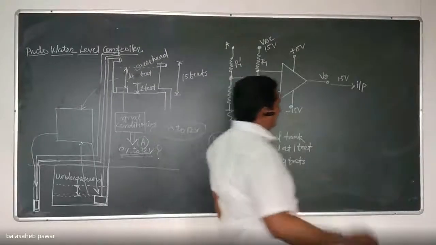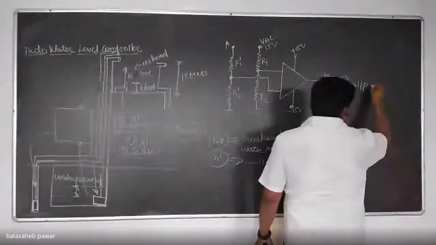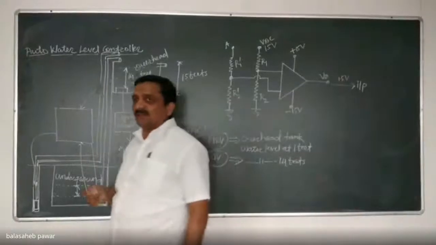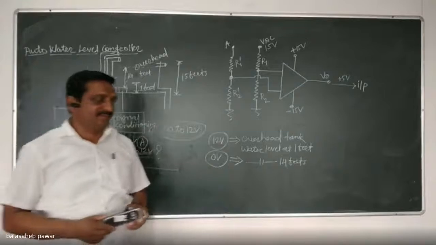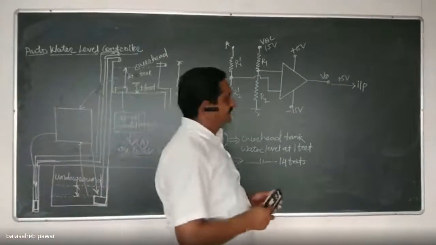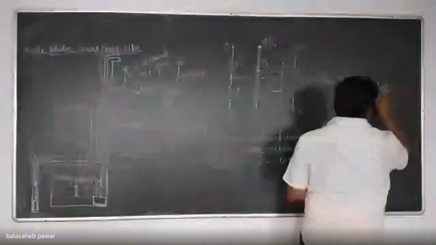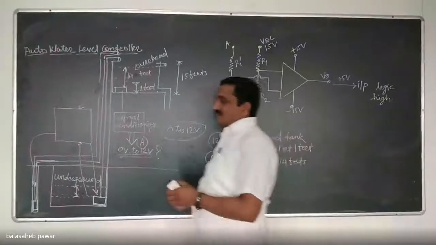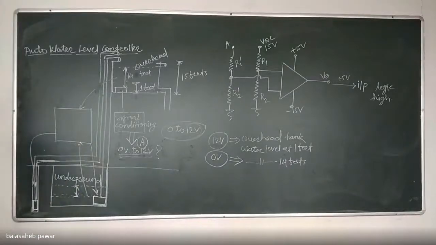Yes, sir. Okay. Now the question is, exactly how much input voltage level is considered by the microcontroller as logic high? It will not be exactly 5 volts. Exactly how much will be considered as logic high? Logic high level for any microcontroller is exactly how much in terms of voltage?